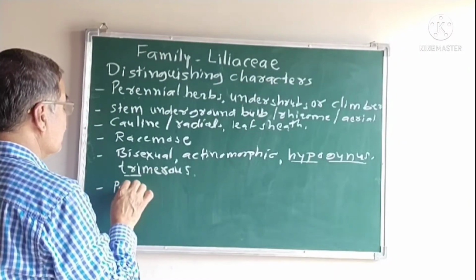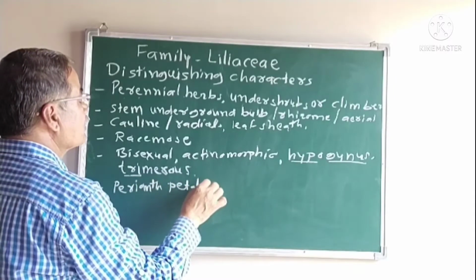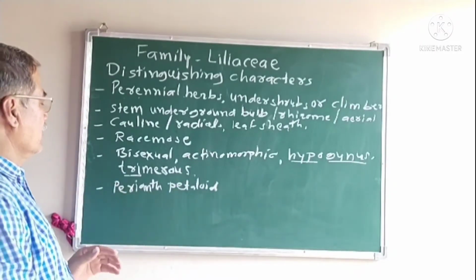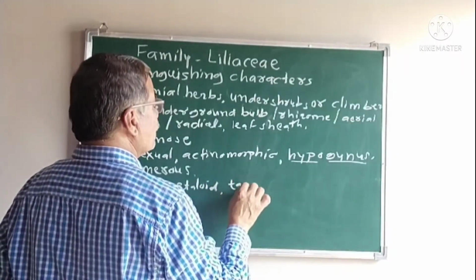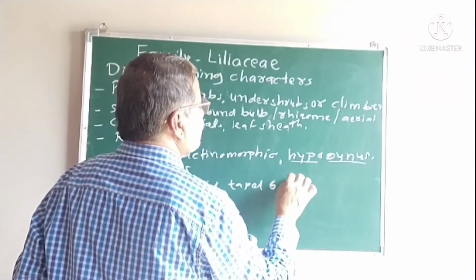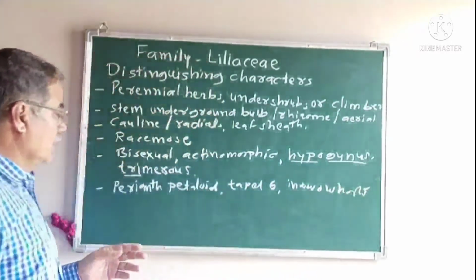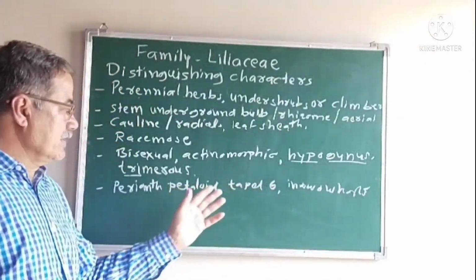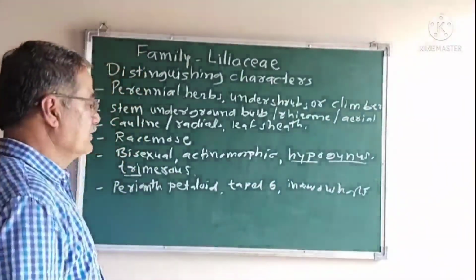Perianth, that is petaloid. Perianth is a colored one, calyx and corolla are absent. Therefore, they are known as perianth. Perianth, petaloid. Perianth is known as tepals. Tepals are 6, arranged in 2 whorls, that is 3 plus 3.